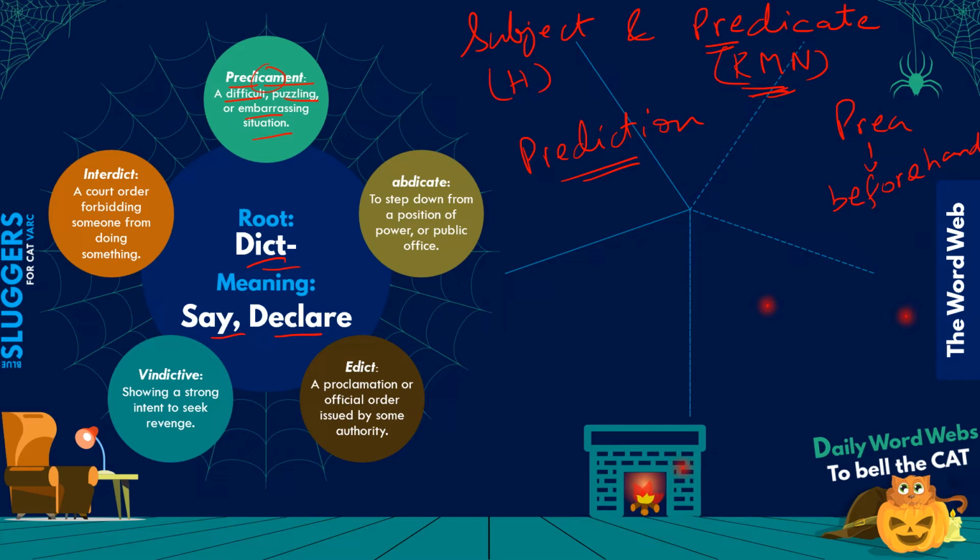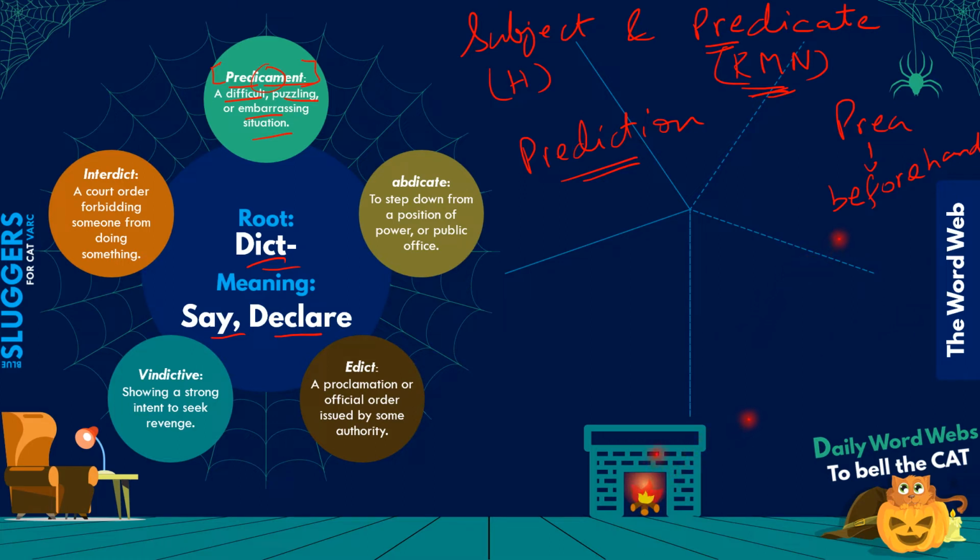So predictions in the earlier ages, in the earlier times, usually used to be of a negative nature. Generally, a lot of predictions would not be very auspicious, right? They would be more about how this will happen, there will be a war, a catastrophe will come, or something along those lines, and hence predicament ended up getting a negative connotation. So a predicament is a situation which is not desirable. It's difficult or puzzling or embarrassing. If you're stuck in a predicament, that means you're stuck between a rock and a hard place, right? So either a well on one side, a ditch on the other, something like that.